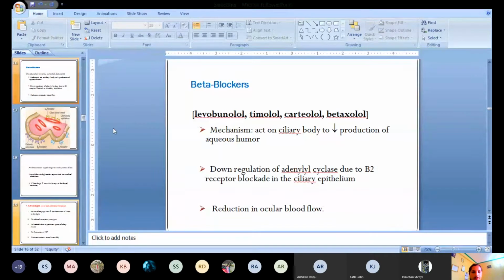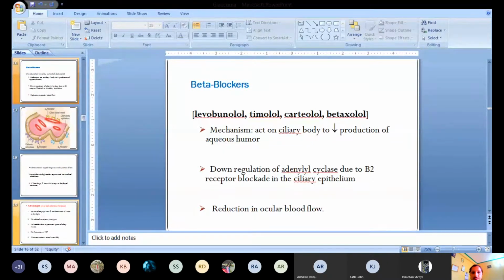So yesterday we were talking about glaucoma, the different types of glaucoma, and what the causes of glaucoma are. We're talking about the treatment of open angle or chronic simple glaucoma. In that we have different groups of drugs, like beta blockers, alpha adrenergic agonists, carbonic anhydrase inhibitors, and prostaglandin analogs. So many drugs are there for the treatment of open angle glaucoma.